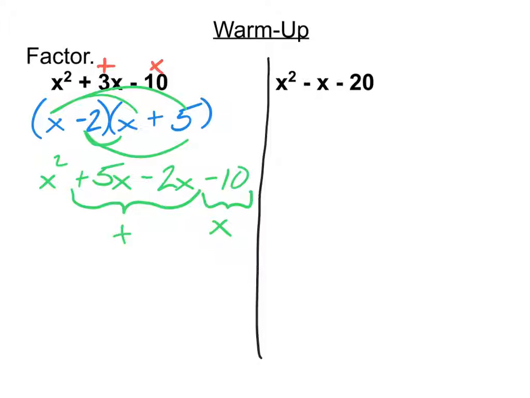Some of you might have been thinking 0. It's not 0, because if it was 0x, it would just be gone. It wouldn't even be there anymore. So it's got to still be a 1. And of course, the minus in front of it makes it negative 1. So in this case, we're looking to see what 2 numbers add to negative 1 and multiply to negative 20. And I know that once I find those 2 numbers, I'm just going to be plugging them into the parentheses that each start with x.